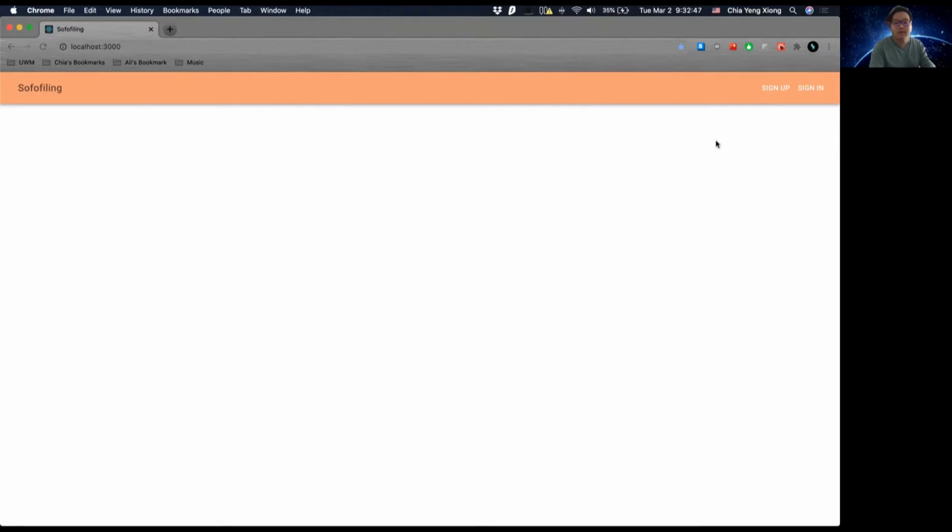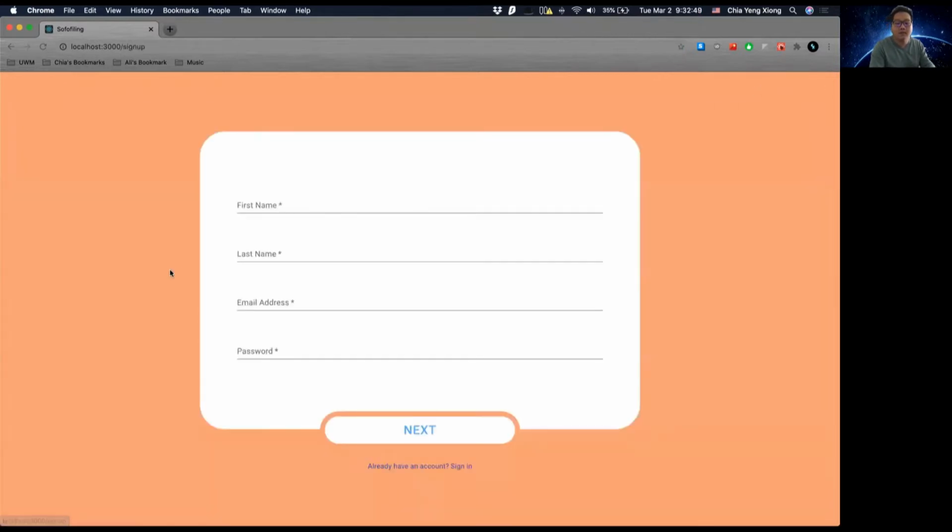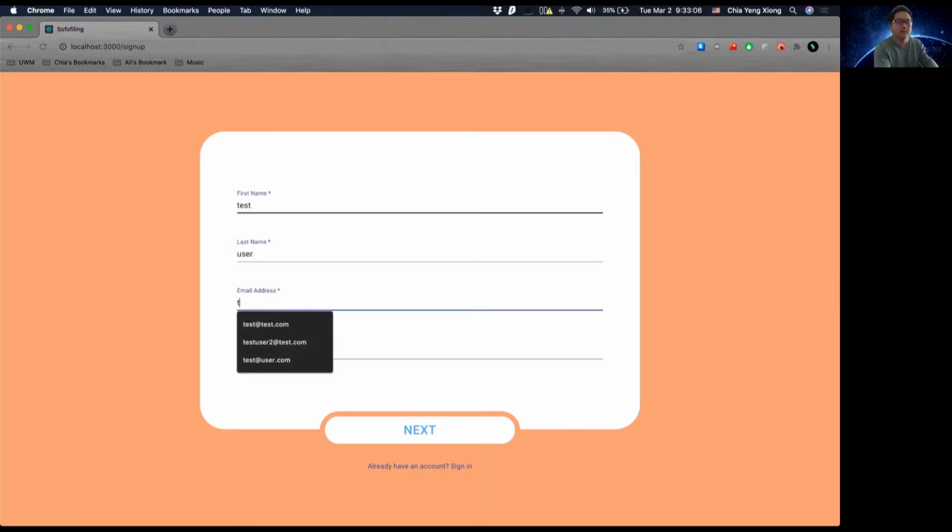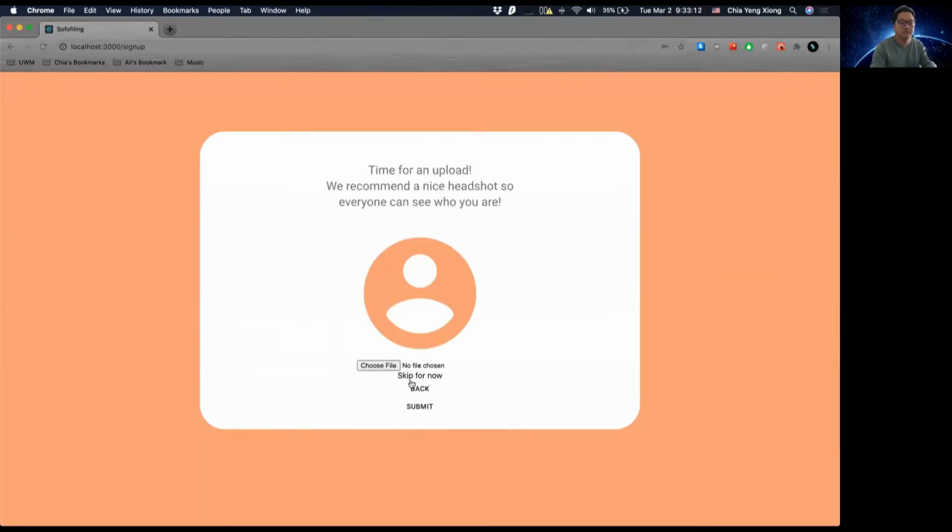So we'll go ahead with the sign-in page. This sign-in page is a multi-step form. I challenged myself here because I wanted to understand how to save data that can be persisted within a multi-step application. So we'll create a test user, test at user.com, simple password.